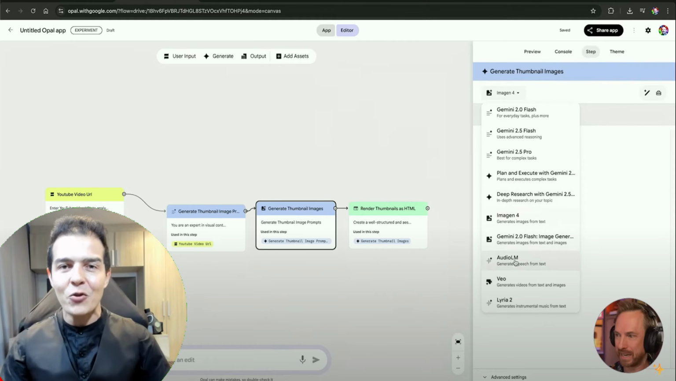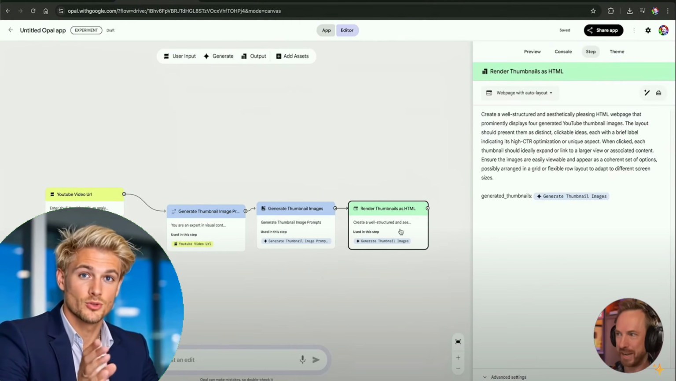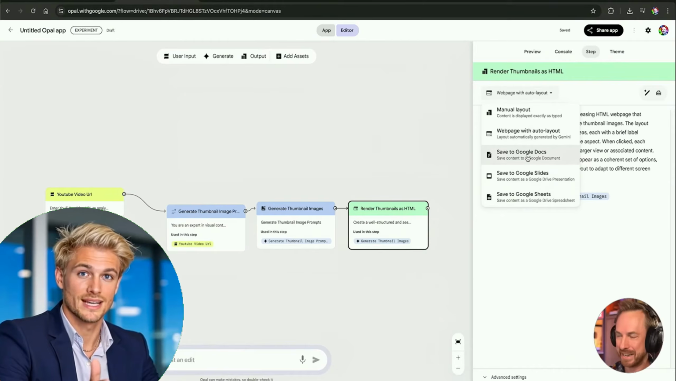Anyway, let's continue here. There's this drop-down list and you can choose what you want to use to do each step. Can you save things to Google Docs? Seriously? The entire Google ecosystem seems to be open to you through Google Opal now.